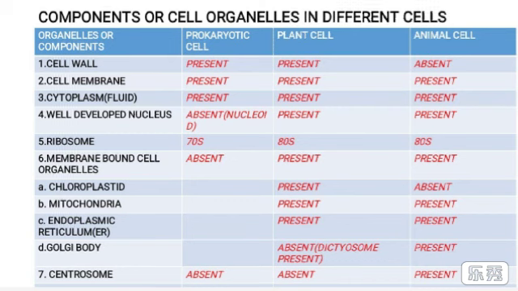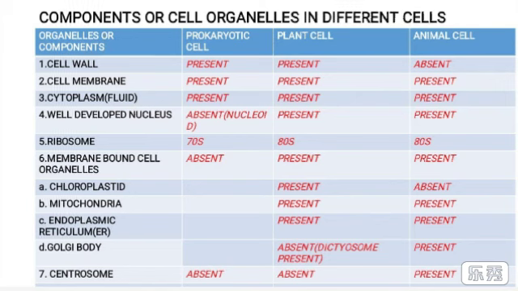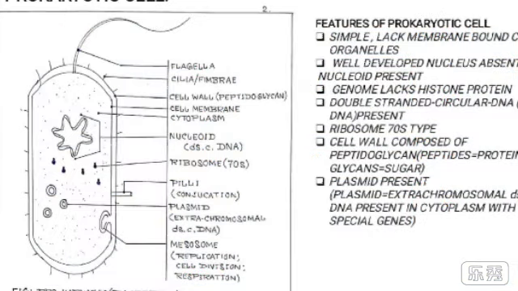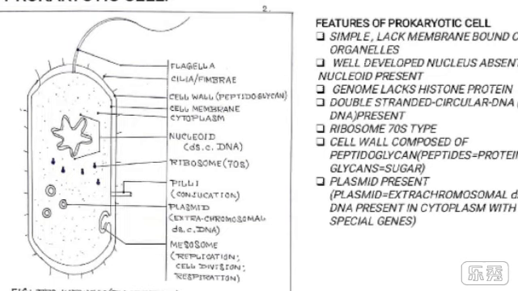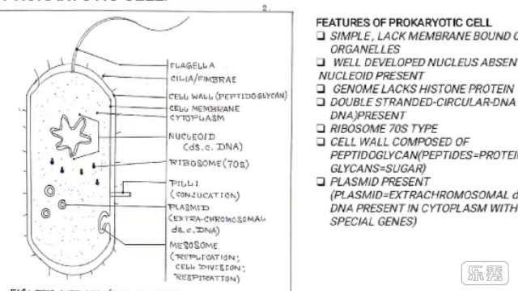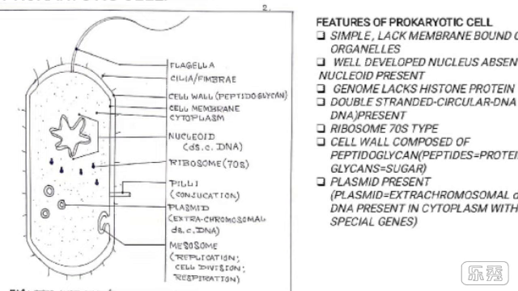Now, the centrosome, a cell organelle that lacks a cell membrane. It is absent in prokaryotic cells and plant cells, but present in animal cells, helping during cell division. And the type of cell division in prokaryotic cells is amitotic, but in plant cells and animal cells, the division is mitotic and meiotic, that is equal division and reductional division.